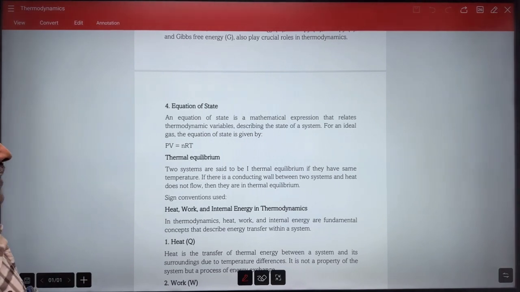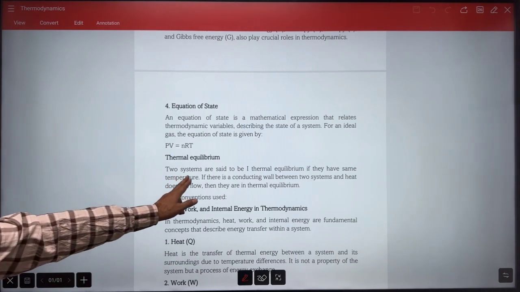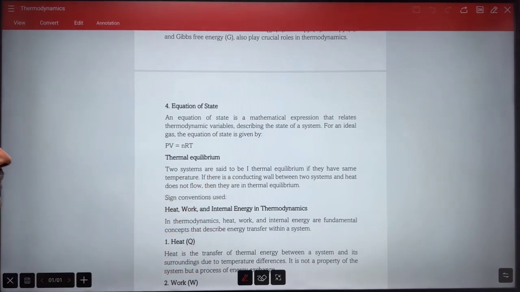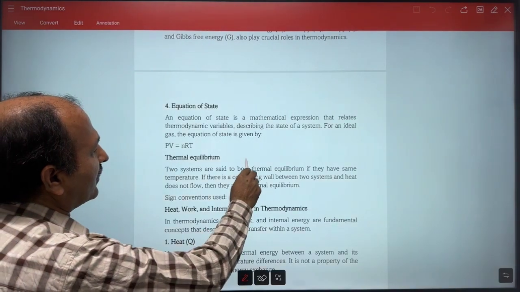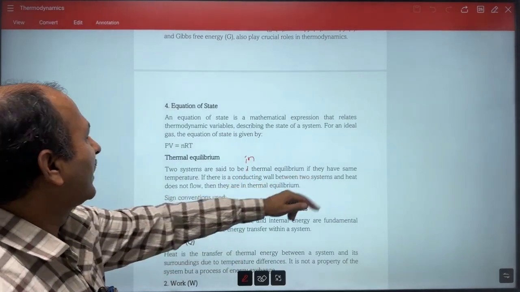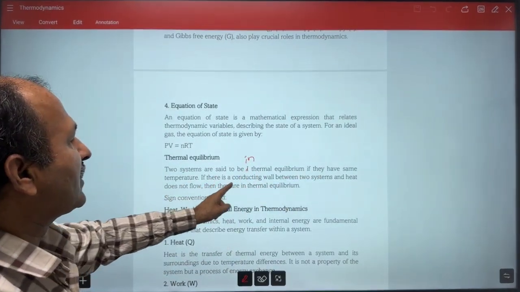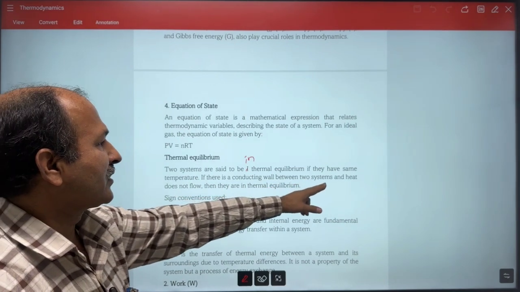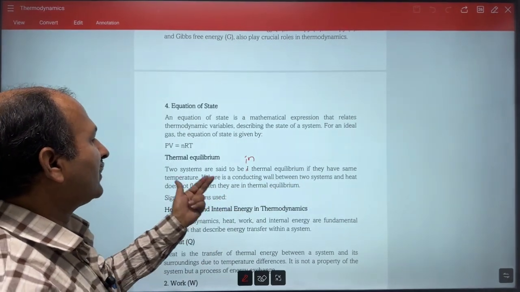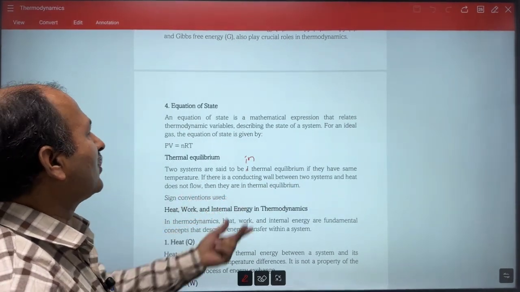Now the next thing comes, that is thermal equilibrium. What does this mean? If two systems are in thermal equilibrium, it means there is no exchange of energy between them if they are put into contact. So here two systems are said to be in thermal equilibrium if they have the same temperature. If there is a conducting wall between the two systems and heat does not flow, then they are in thermal equilibrium.